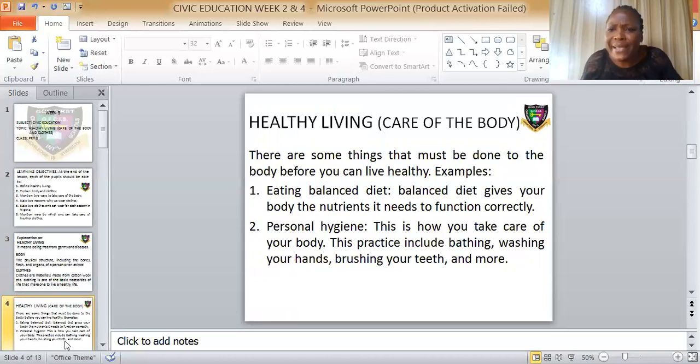So if someone does not eat good food, the person will break down and be ill and be sick. So we need to eat a balanced diet. You eat the portion of the food that you are given. Always let's open our mouth to eat. Is that the key? That is how to live healthy. That one does not need to always fall ill, that one will not need to always visit the hospital. Number two, personal hygiene.